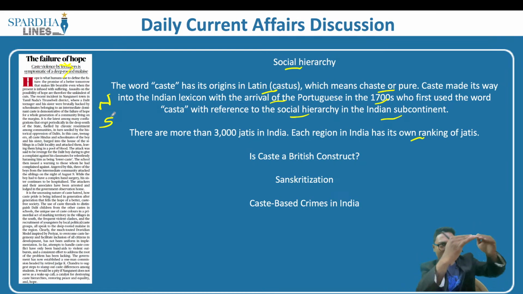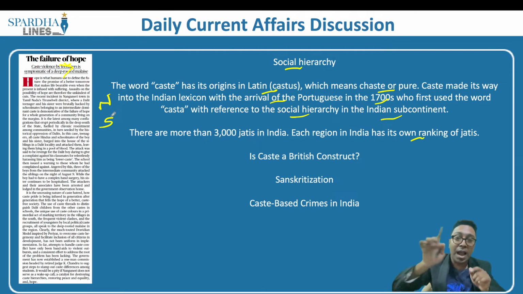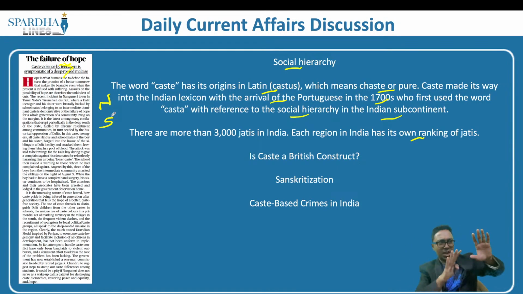In northern India you have clear-cut differentiation, but in the southern part, the Kshatriya and Vaishya communities come into one single group, and that single group gets merged in a couple of regions in India. So basically, in the northern part you have clear-cut separation, but in some pockets of the southern part of India we do not have this clear-cut separation.